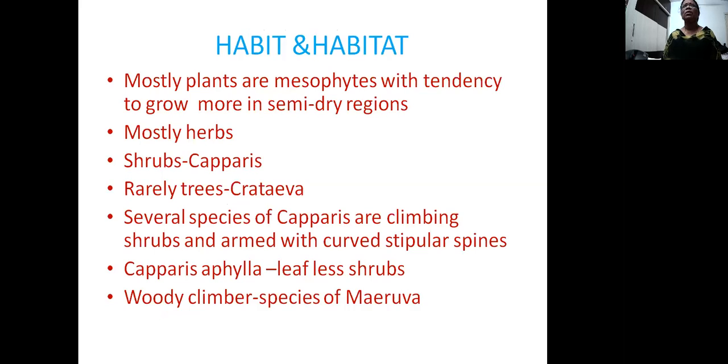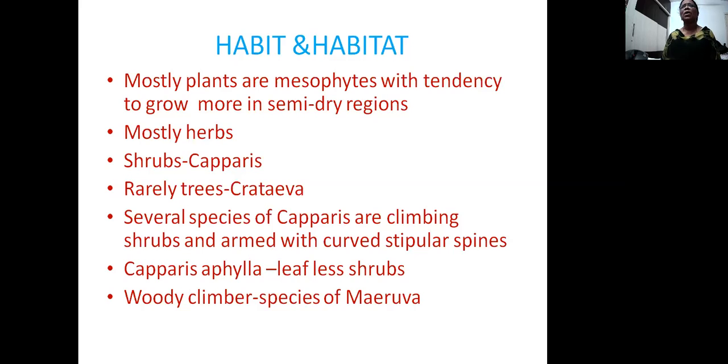Coming to the habit and habitat of this family, most of the members of this family are mesophytes, which live in moderate temperature and rainfall conditions. They have the tendency to grow more in semi-dry regions. Most of the members which belong to this family are herbs only. Sometimes some shrubs are also there, they are very few. For example, Capparis species are shrubs. Rarely trees. Only one tree is there. Crateva is the tree present. It shows woody nature in this family.